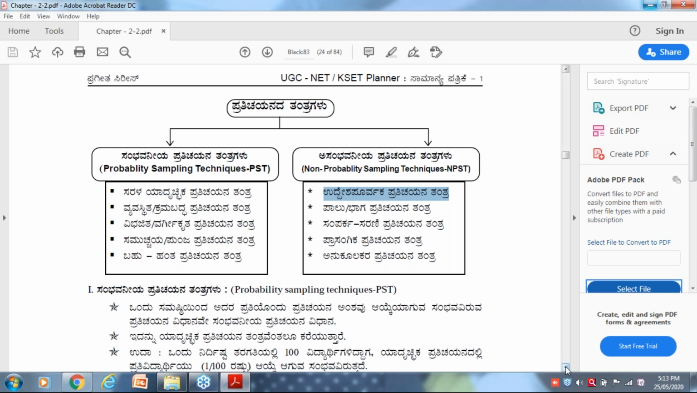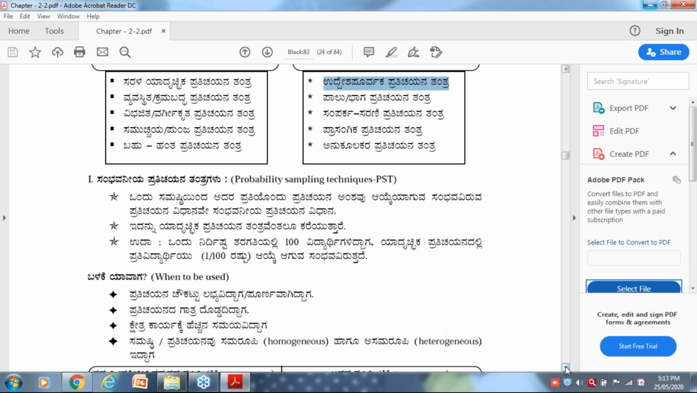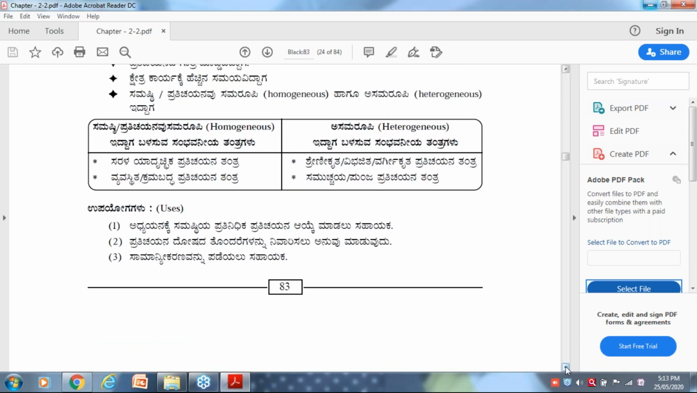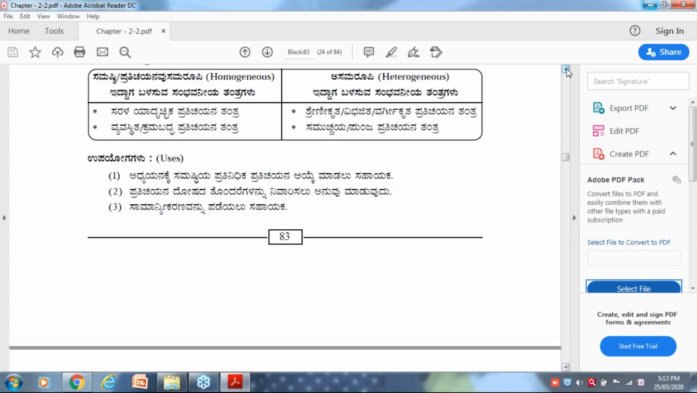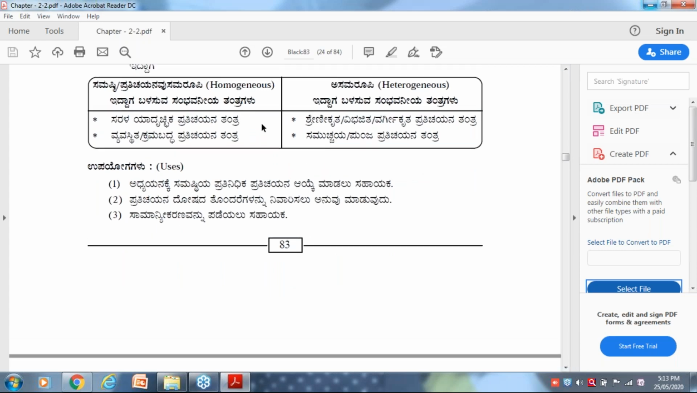Okay, suppose the group is heterogeneous or homogeneous. Suppose the population is homogeneous, then which techniques do you have to use? This is very important from that point. That's what I plotted in the box. When the sample is homogeneous, you should use simple random sampling technique or systematic sampling technique. Please note down this point. Homo, you write just like this: Homo, simple random, and systematic.